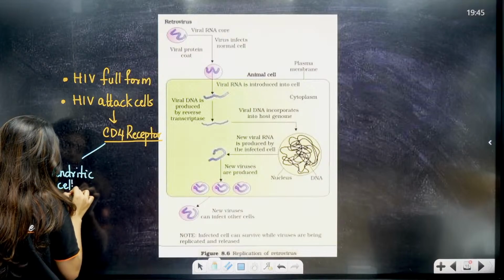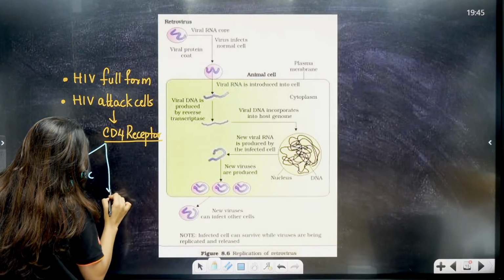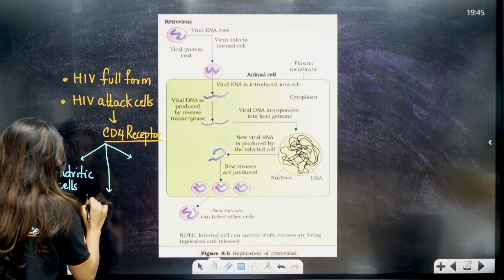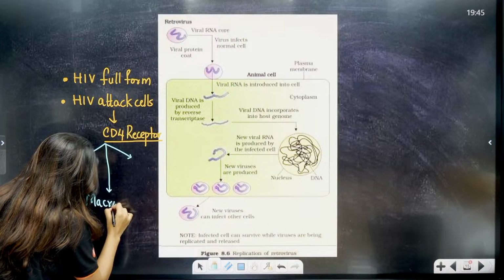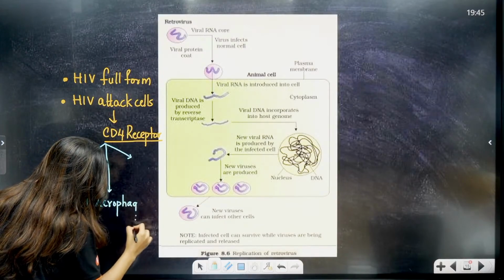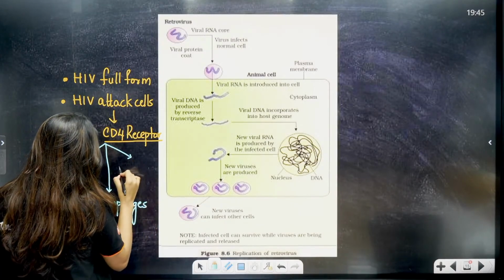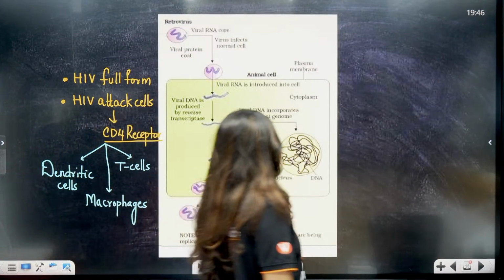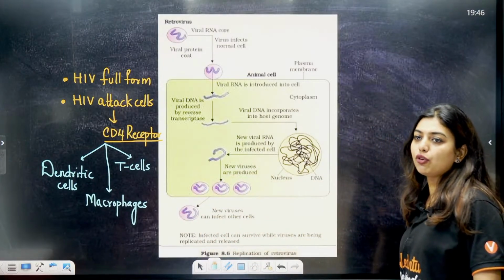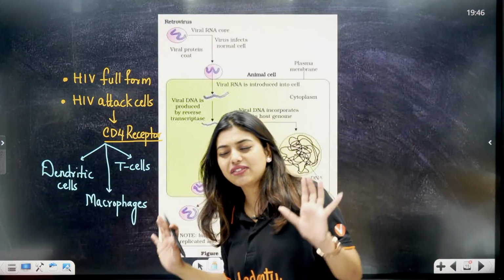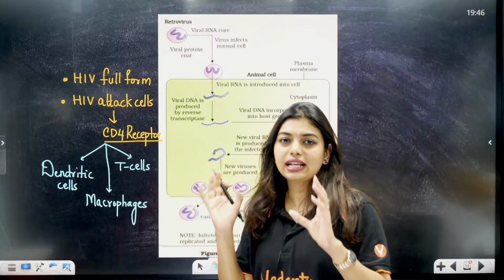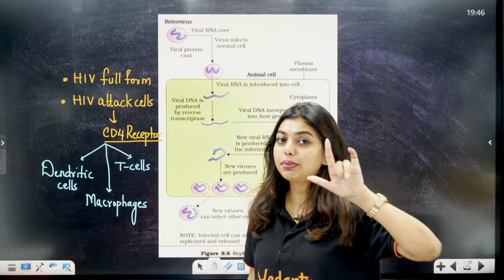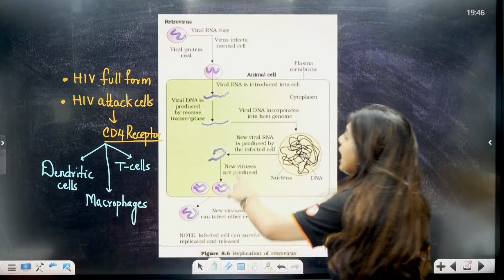If you haven't seen the AIDS and HIV class yet, go and watch it after this class. It's only a 1 hour class. Dendritic cells, macrophages, and macrophages are the factory of HIV, as well as your T cells. These are the 3 cell types that have CD4 receptor in them, and HIV will be happy to go and attack these cells because they have CD4 receptor. HIV's glycoprotein 120, remember GP120, will attach to this receptor and it will enter inside.